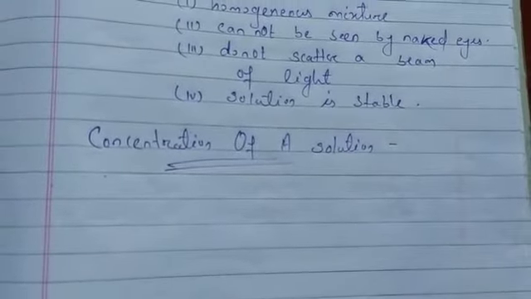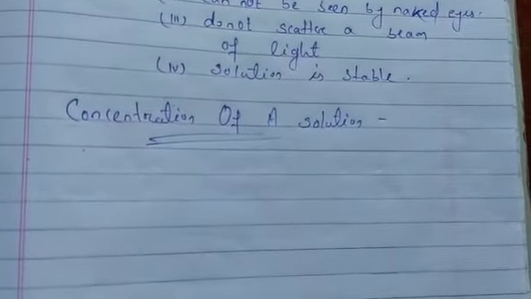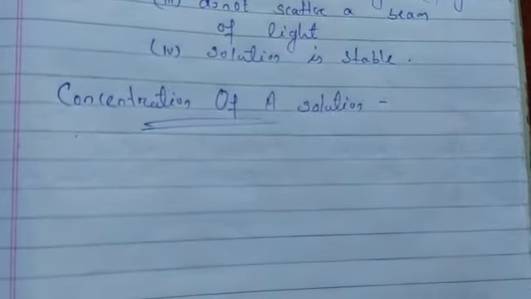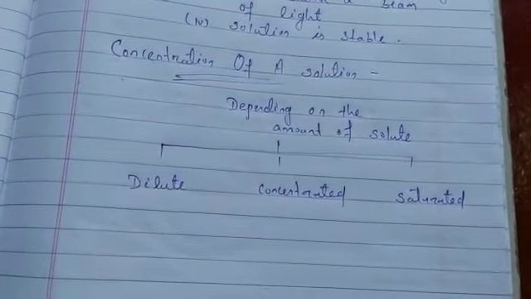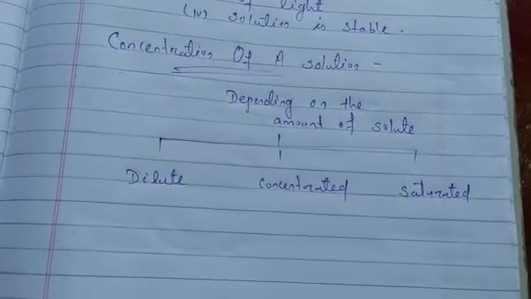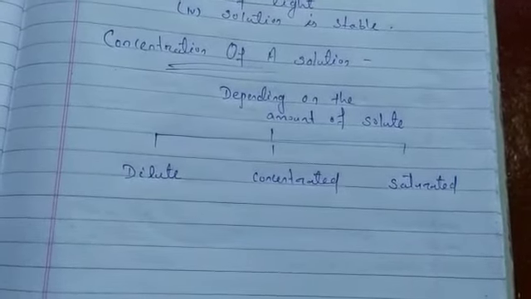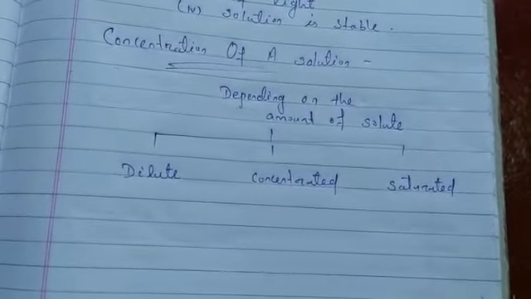It can be called a dilute, concentrated or saturated solution. These are comparative terms, and they depend on the solute which is used and the quantity of the solute used. So depending on the amount of solute, the solution can be called a dilute solution, concentrated solution, or saturated solution. At any particular temperature, a solution that has dissolved as much solute as it is capable of dissolving is said to be a saturated solution.